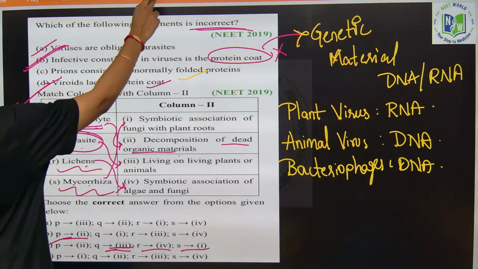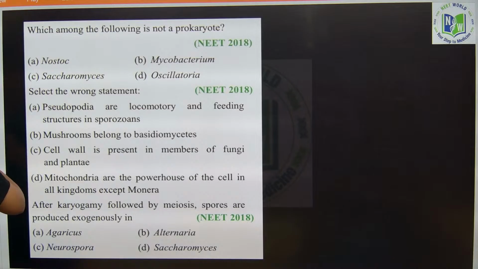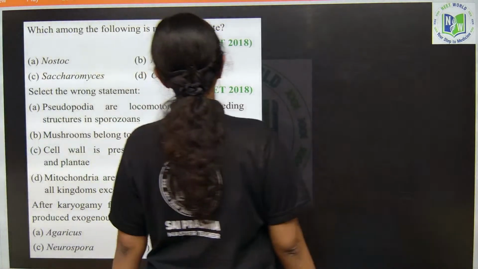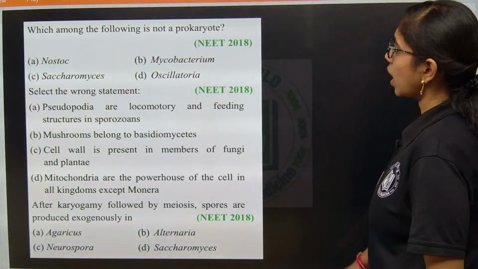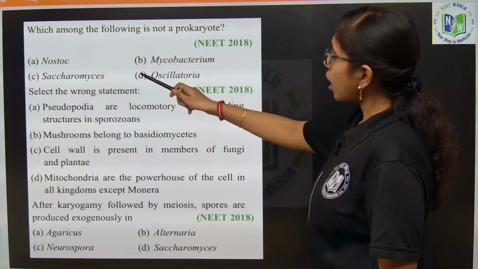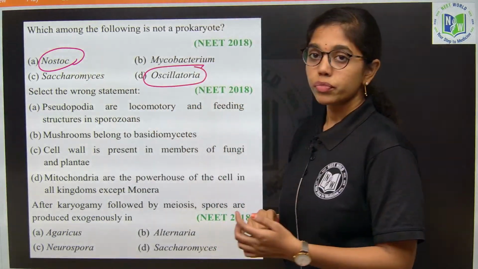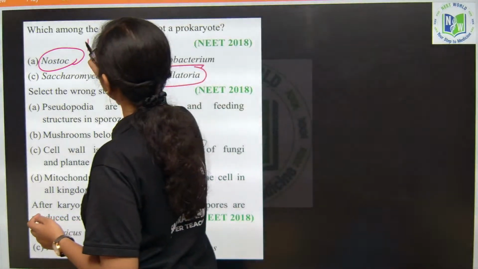Next question. Which among the following is not a prokaryote? Nostoc and Oscillatoria, both of them are the cyanobacteria or blue-green algae.